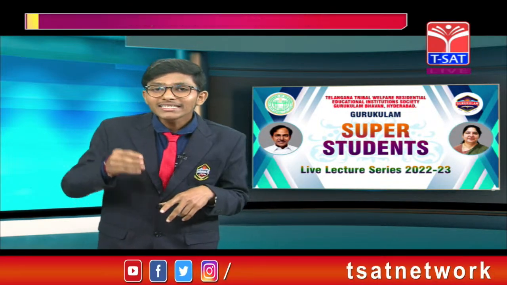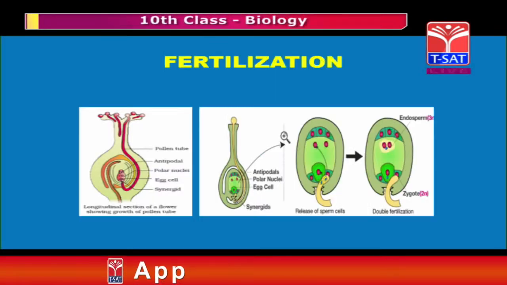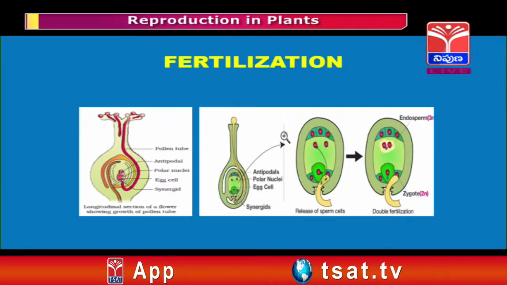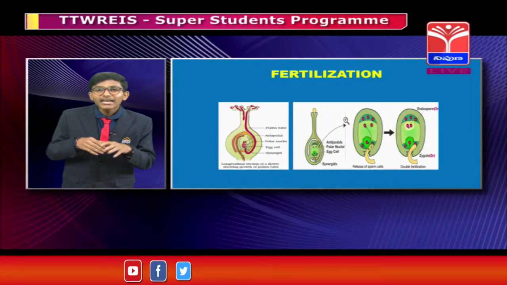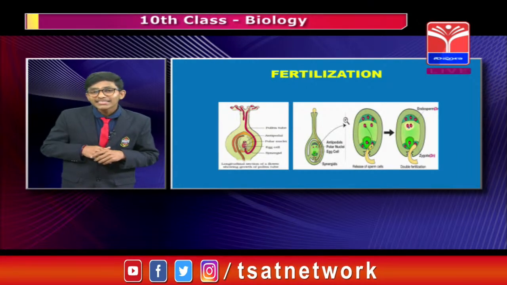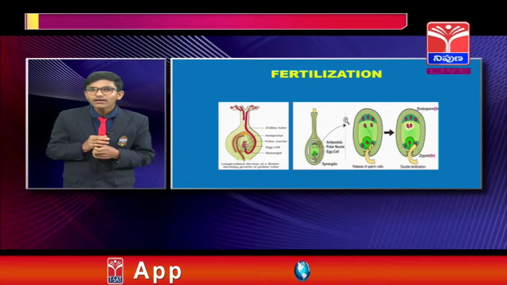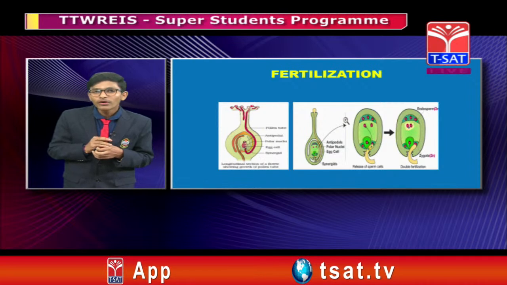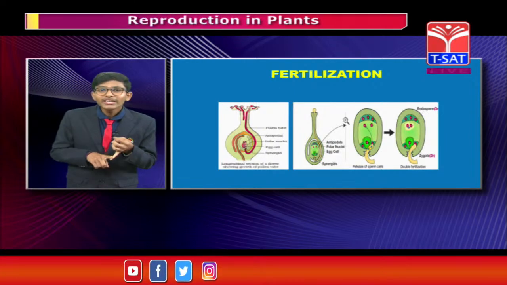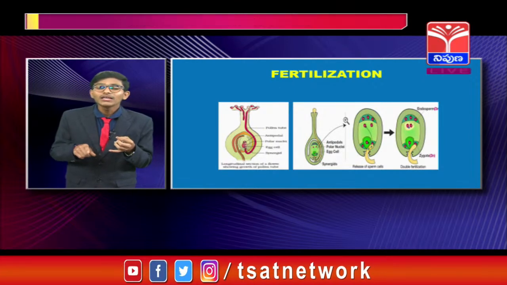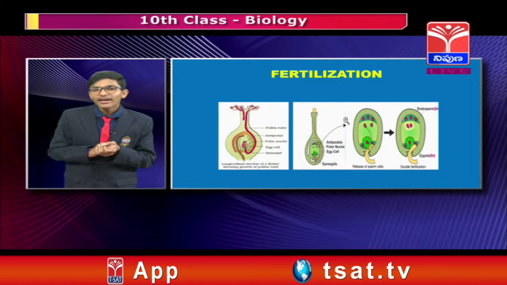Now the second male nucleus is deposited in the embryo sac by the pollen tube, moves to the center and unites with the fusion nucleus. This union stimulates the formation of a new tissue called endosperm. Endosperm contains food materials, water and minerals. So the union of the first male nucleus with the egg cell and the second male nucleus with the fusion nucleus is called double fertilization.